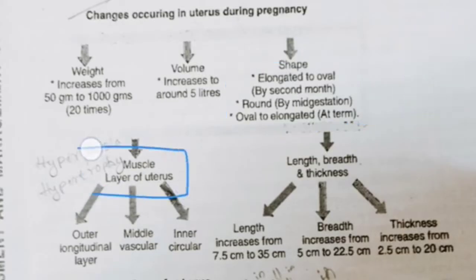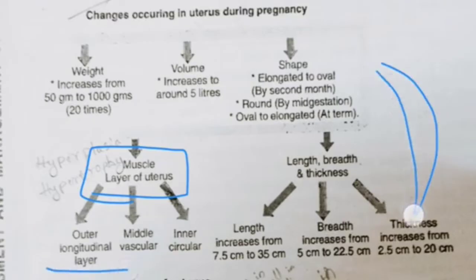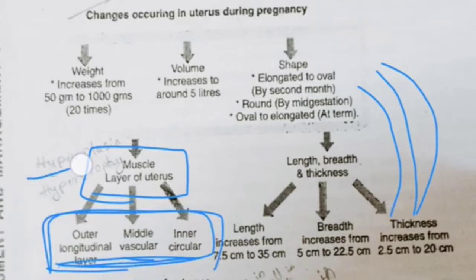Next, the muscle layer of the uterus. The uterus has 3 muscle layers: the outer layer is known as longitudinal layer, the middle layer is known as vascular layer, the inner layer is known as circular layer, and these layers undergo hyperplasia and hypertrophy, that is increasing in number of cells, increasing in the size of the cell.